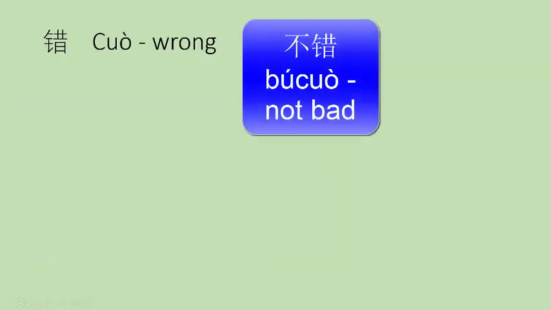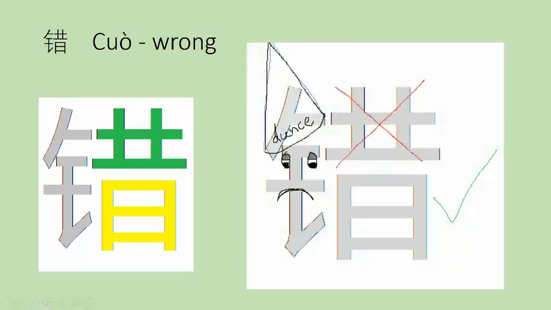错, part of 不错, not bad. 错 alone means wrong. And it has 3 radicals. Do you recognize them all? It's the metal radical, the grass radical with a modified extra line, and the sun radical. I remember it as someone who's tried to draw the sun radical and they drew it wrong, so they're bad.